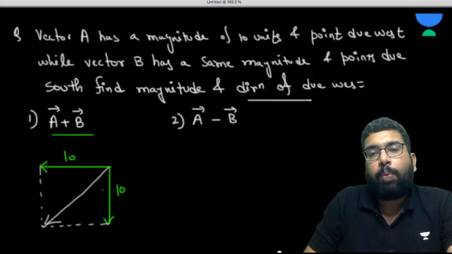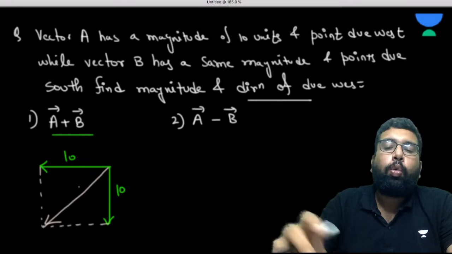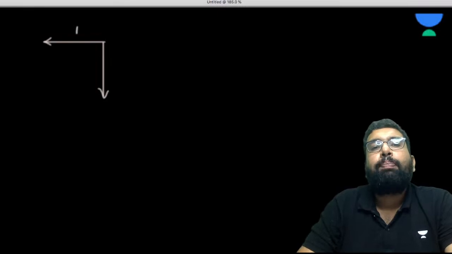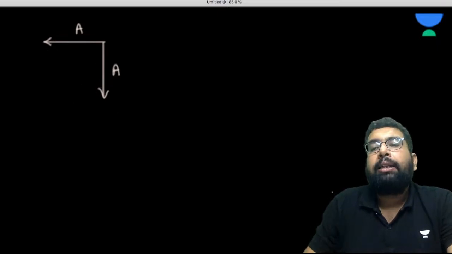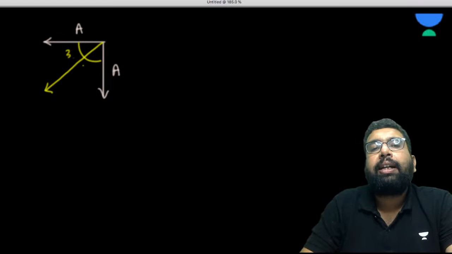Now please understand this. There is one piece of information that I want to give you here. When there are two vectors and they are equal to each other in magnitude, not equal vectors, but equal in magnitude, their resultant will be exactly in the middle of these two vectors. So for example, if this angle is theta, or this angle is 60, this will be 30 and 30. If this is 90, and right now it is 90, this will be 45 and 45.